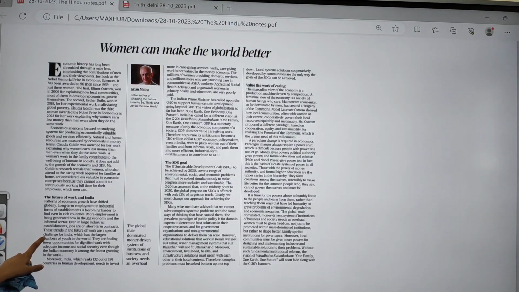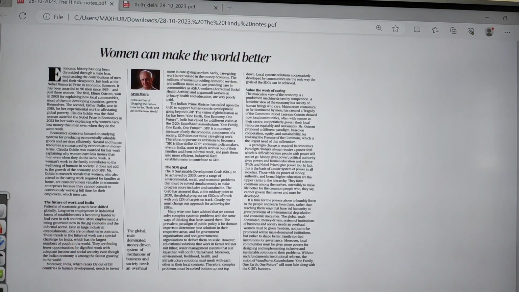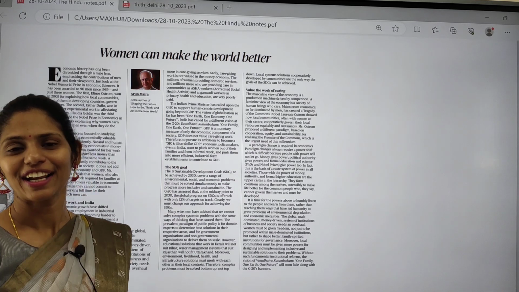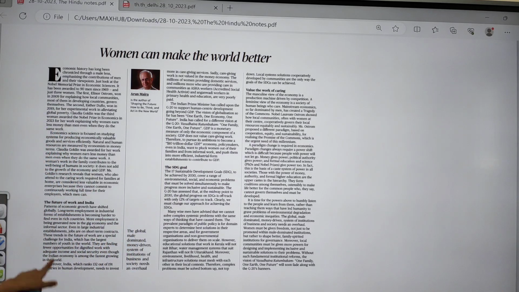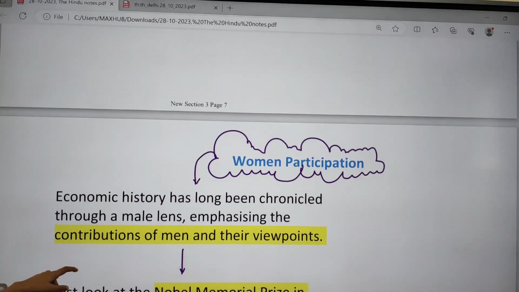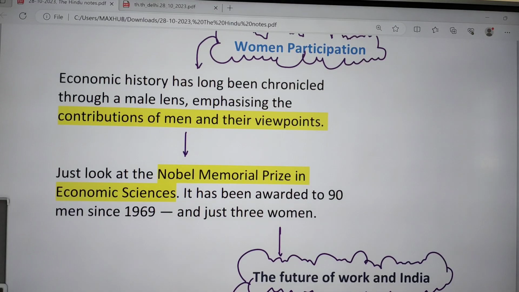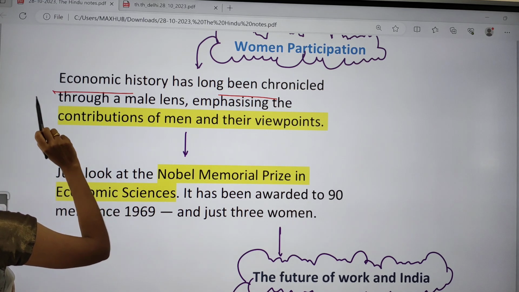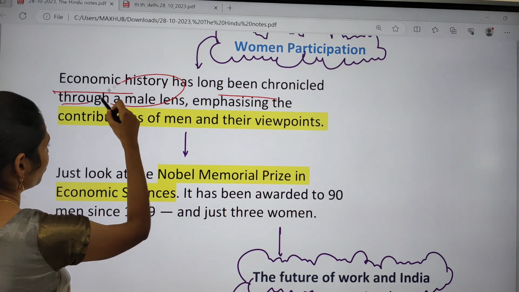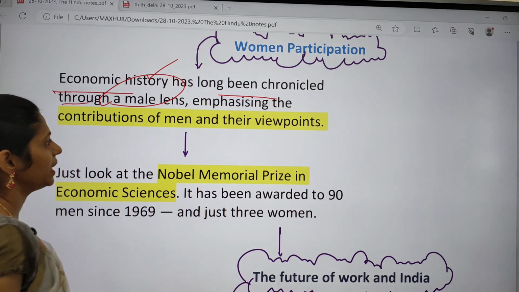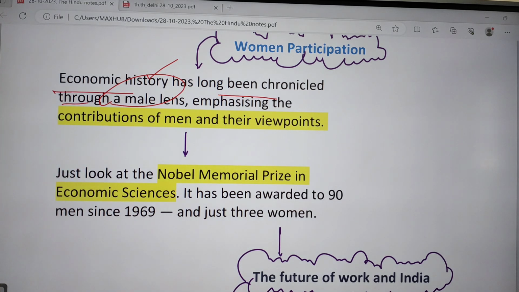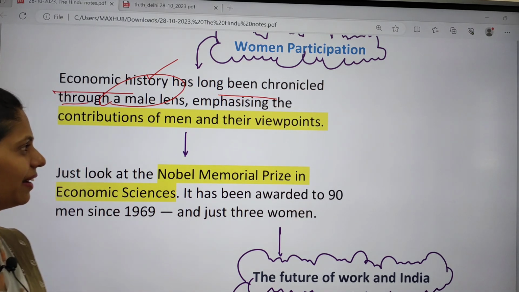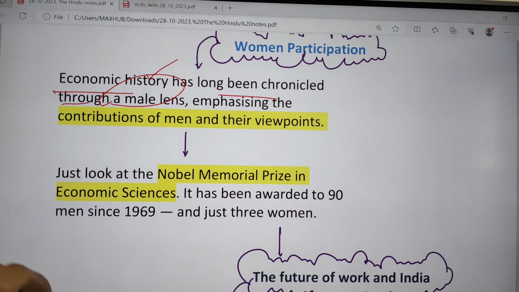And now let us see the next topic. It is about women's participation in the economy. This topic is utmost important for your GS paper two, under society. Here this article says that economic history has long been chronicled through a male lens. So we are only seeing the economy in terms of the male lens, as if males are contributing to the economy but not females. These are some viewpoints. These are not my viewpoints, these are the viewpoints of the author.